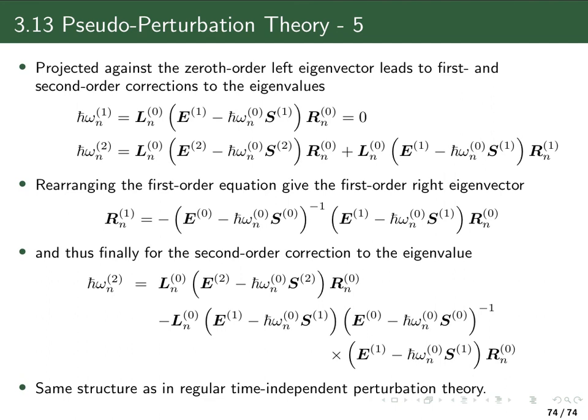The only place where we have to calculate an inverse is actually here again of the 0th order matrices. So one chooses the 0th order matrix in such a way that the calculation of this inverse is not difficult to do. And then it's easy to calculate the second order correction.